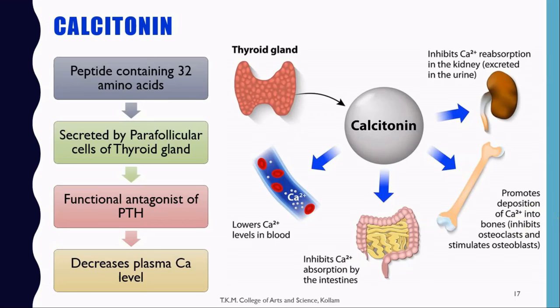Osteoblasts are matrix forming cells that help in bone formation. Similarly, calcitonin acts on the kidney, where it inhibits calcium reabsorption, so that more calcium will be excreted through urine, thereby maintaining the normal calcium level.